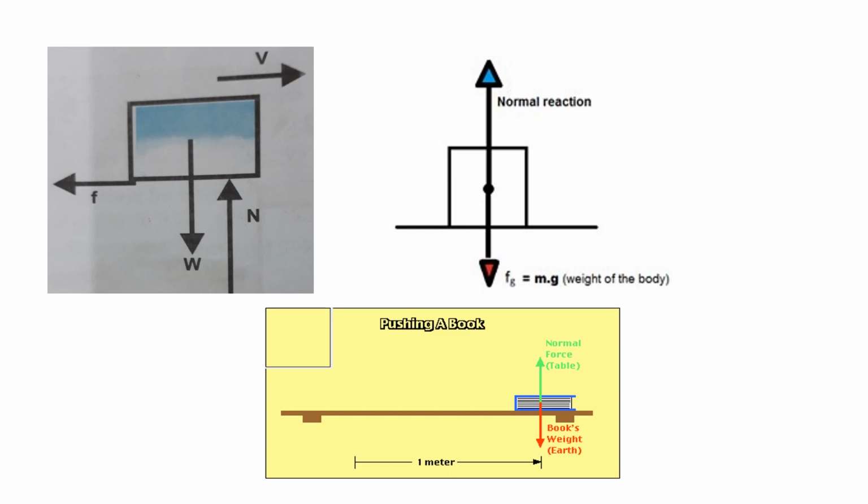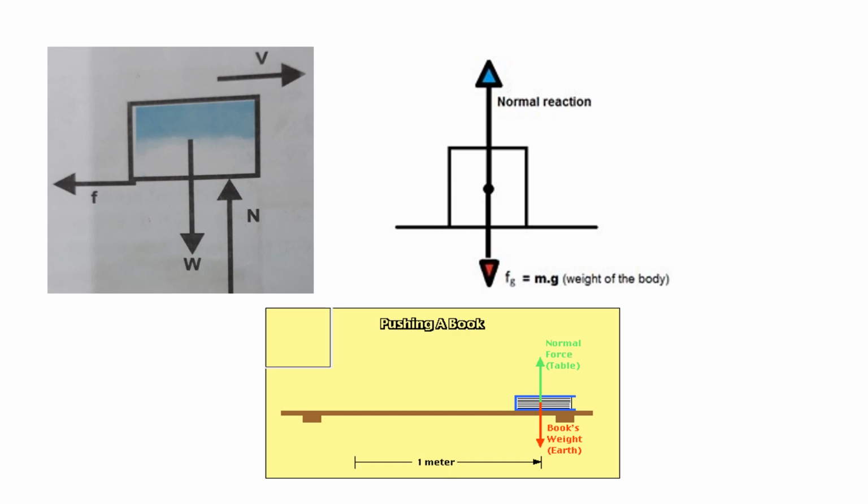Here you can say that as it is at rest, both the forces are acting in opposite directions and are equal. As there is no change in motion of the book along the vertical direction, the net force acting on the book in the vertical direction is 0.